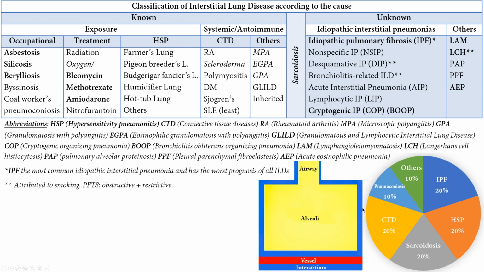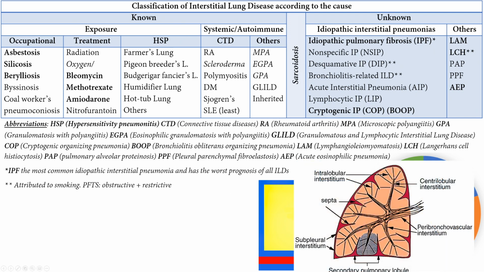You have to know the interstitium. Now we know the interstitium is this area, the blue area, the area that separates the alveoli from the vessel, at which the gases diffuse. But you also have to know that the interstitium extends to the distal airways. That's why sometimes, like in sarcoidosis and the ones associated with smoking, the lung disease can lead to an obstructive pattern. As you can see here is the interstitium.